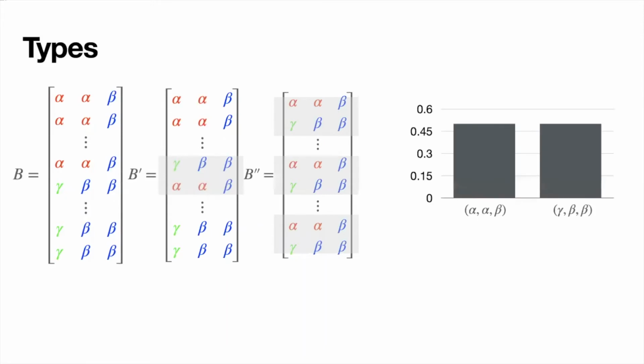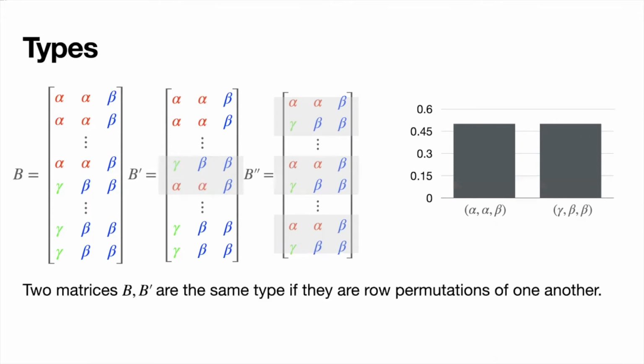Formally, the type is just the empirical distribution over the rows of the matrix. In all three of these matrices, the row alpha alpha beta occurs with probability half, and the row gamma beta beta occurs with probability half, and no other row appears at all. They all have probability 0. We can say that two matrices are the same type if they are row permutations of each other.